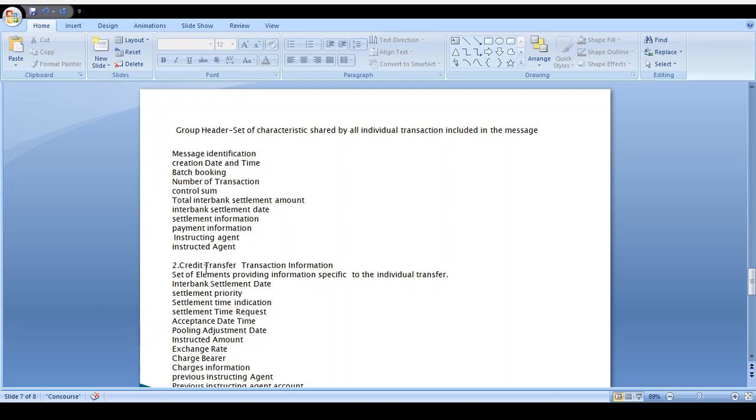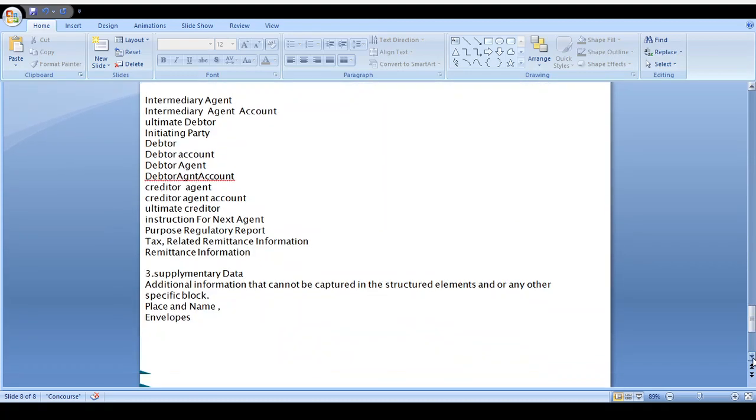After that, in the credit transfer transaction information, you can see the settlement date, instructing agent, instructed agent, debtor agent, creditor agent, settlement date, and the charges. All these details you can see in the creditor agent block. Next, one more block is the supplementary data block. In this block you can see the place, the name, and envelope details.